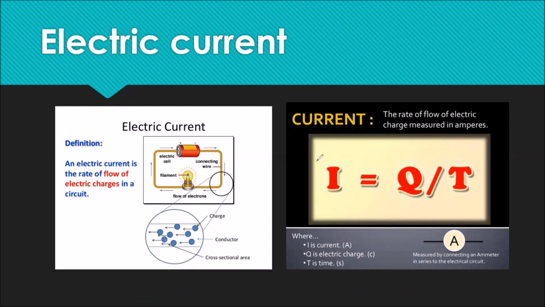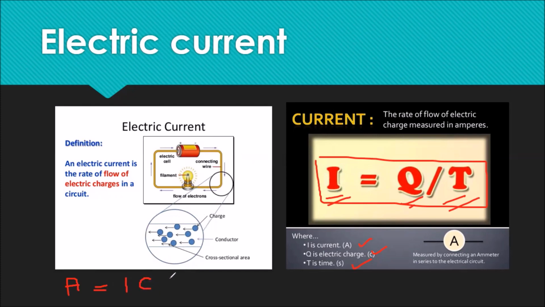Coming to the formula of current, I is equal to Q by T. I is representing current, Q is charge, T is time. You can see it's written here. The SI unit of current is ampere, and we represent it with the symbol A. The SI unit of charge is coulomb, represented with the symbol C. And the SI unit of time is, as we all know, second. So the SI unit of current is ampere.